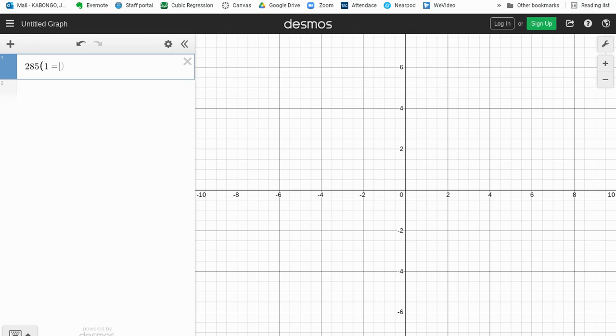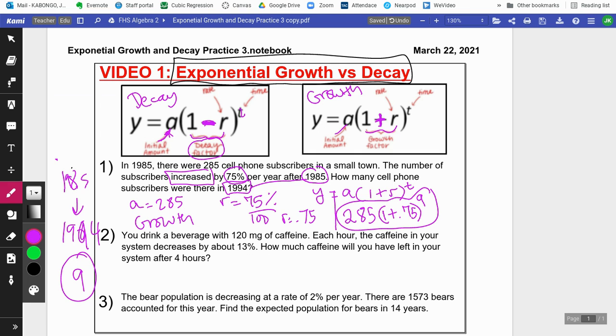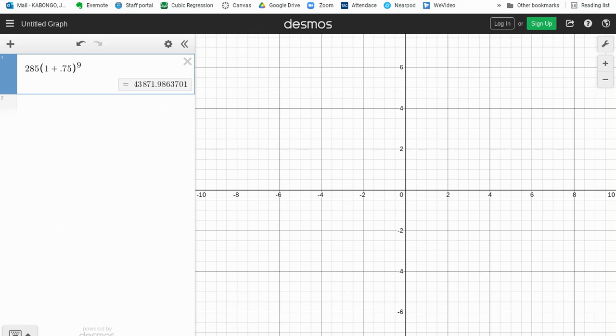Since we're doing growth, you put plus, and we say 0.75, close the parentheses, raise that to 9, and the answer is 43,871 point something, right? Since we're dealing with decimals.